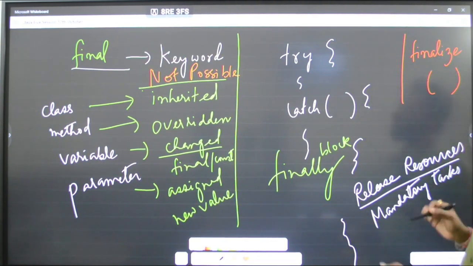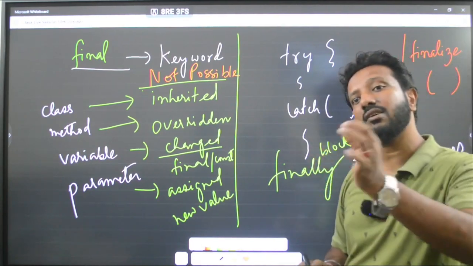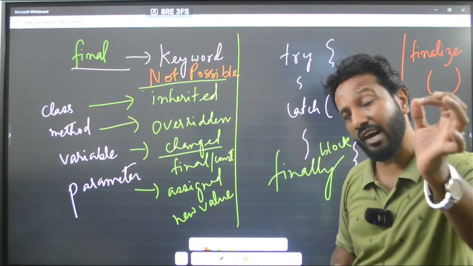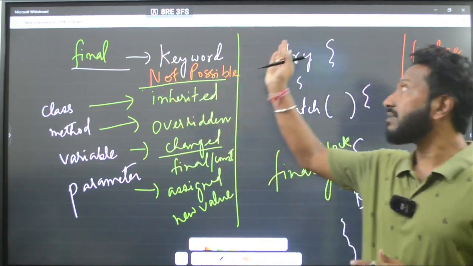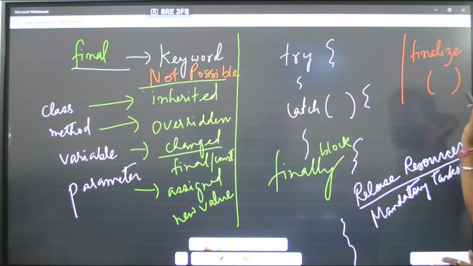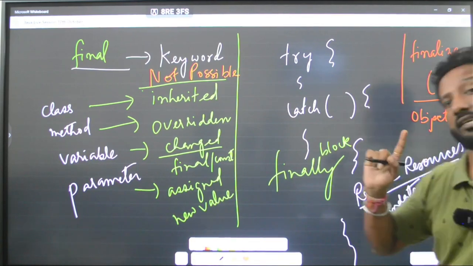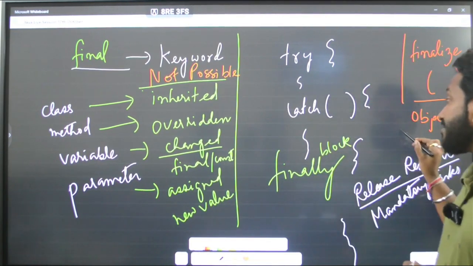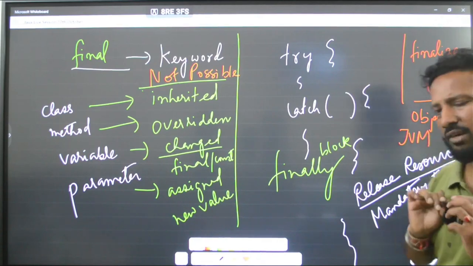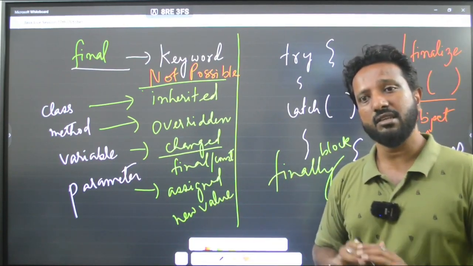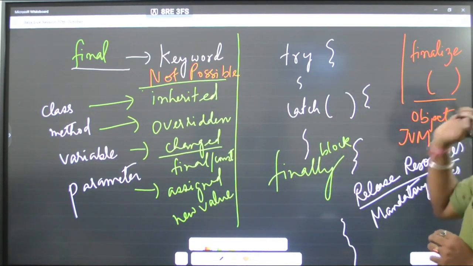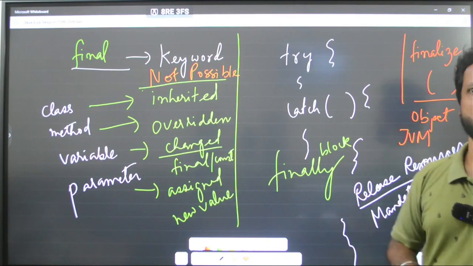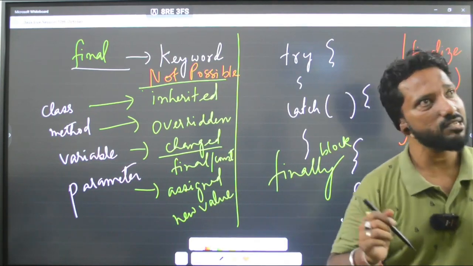Finalize is a function in the object class in Java used for garbage collection. I am telling you the whole question. Final is a keyword, finally is a block, and finalize is a method in the object class in Java used for garbage collection, which is done by the JVM itself. We don't have to bother about clutter in Java. The garbage or the clutter is destroyed by the JVM itself by using the finalize method in the object class in Java. Fine. I hope this clears your doubt.